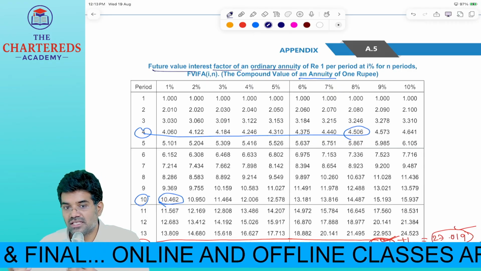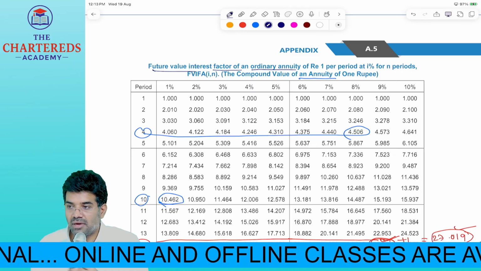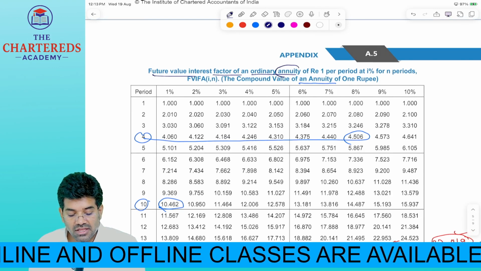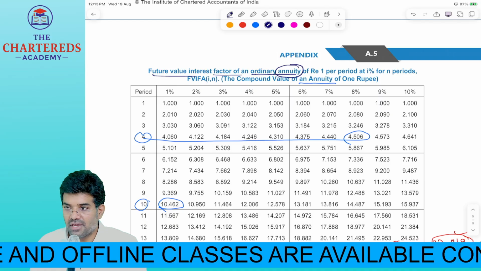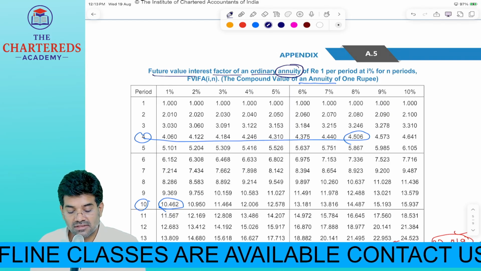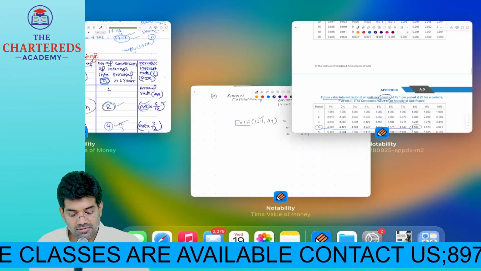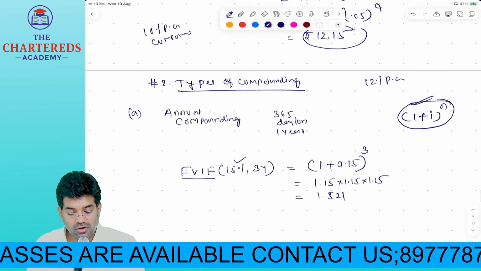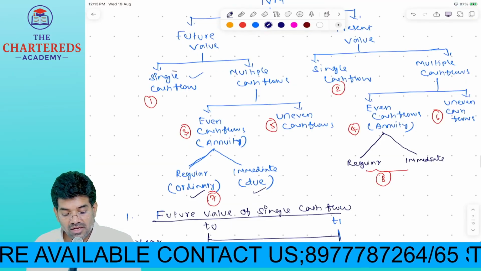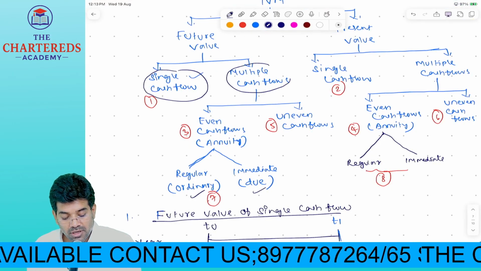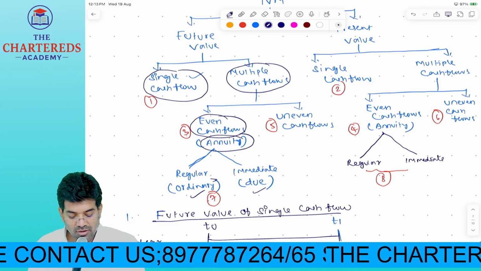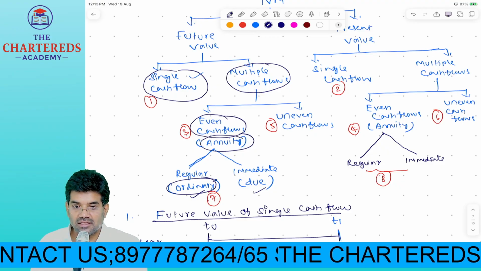అందులో మళ్ళీ 2 categories చెప్పిన కదా, ఈవెన్ అన్ఈవెన్ మల్టిపుల్ అయితే. Now annuity, this is which one? This is annuity. Are we covering annuity now? No. Future value interest factor. మర్చిపోయారమ్మా మీరు? I think you forgot. In the chart, when we are in this case multiple లో ఈవెన్ అయితే we call it as what? Annuity. అందులో కూడా ఆర్డినరీ యాన్యుటీ, డ్యూ.